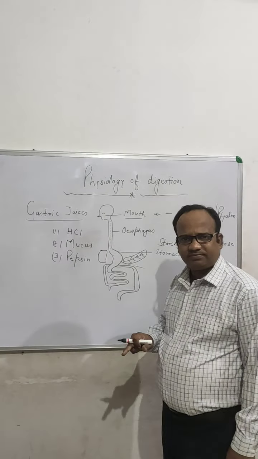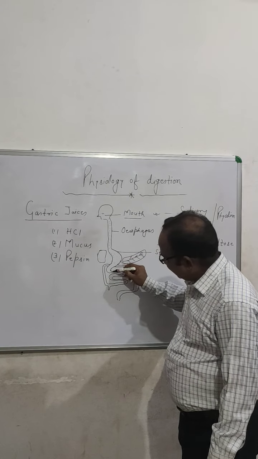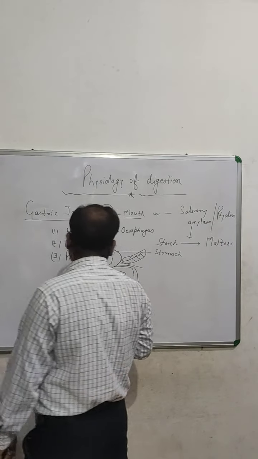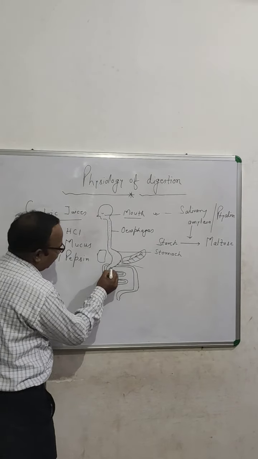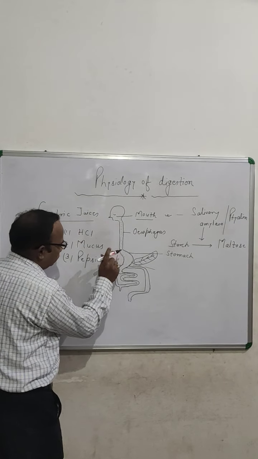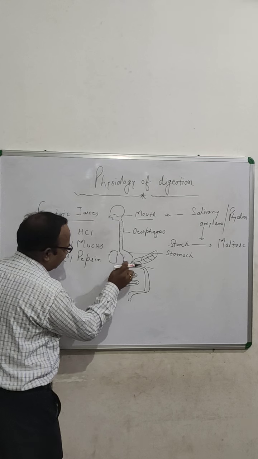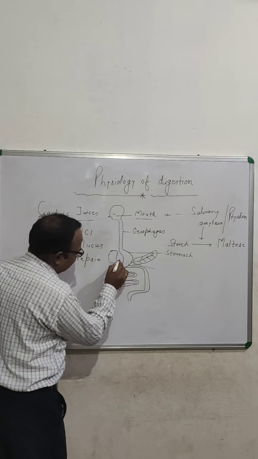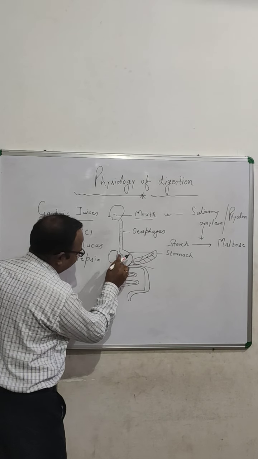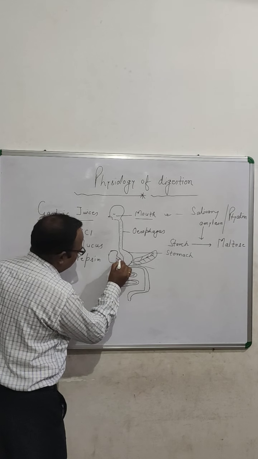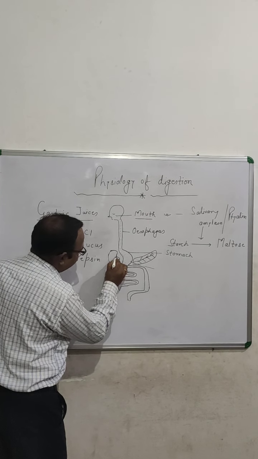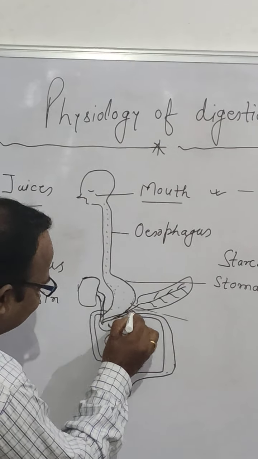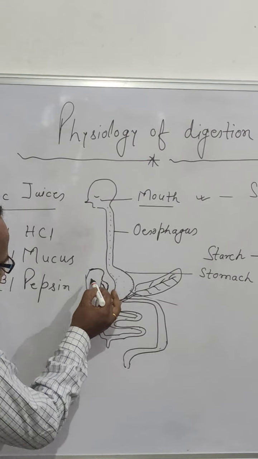After this, now the food is going to enter the small intestine. But at the entry level of the small intestine, as I told you earlier also, it is also receiving the juices from the pancreas as well as the liver.